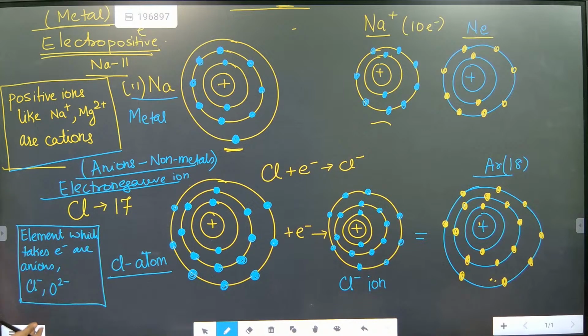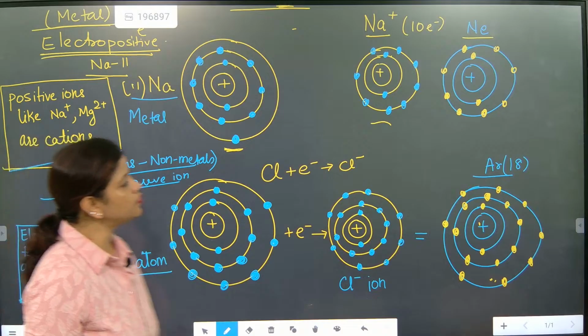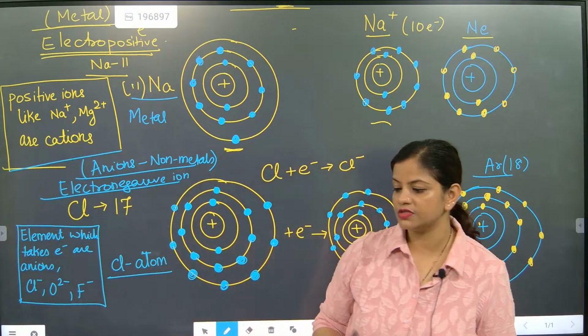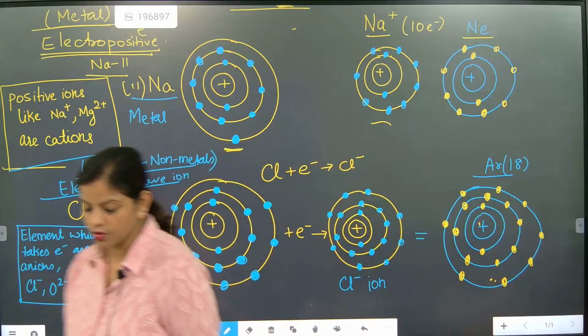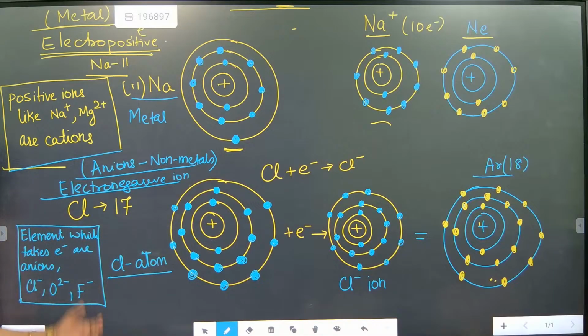They are exactly what, beta? Anions. F minus, etc. They are anions. So those elements which are exactly taking electrons, oxides, oxygen, O2 minus will be there. So they are exactly taking electrons. Did you get it very nicely?